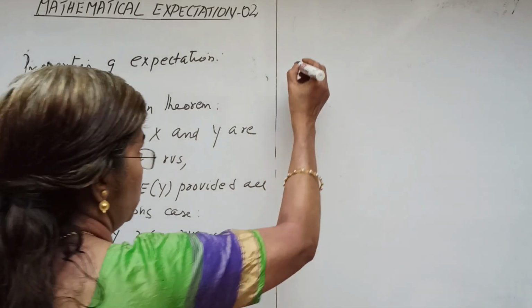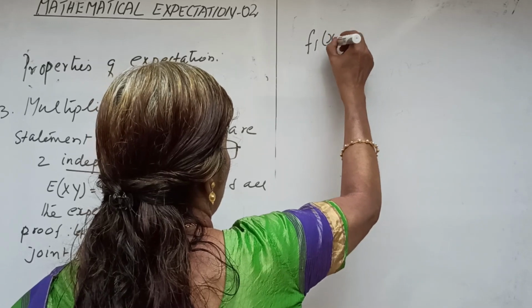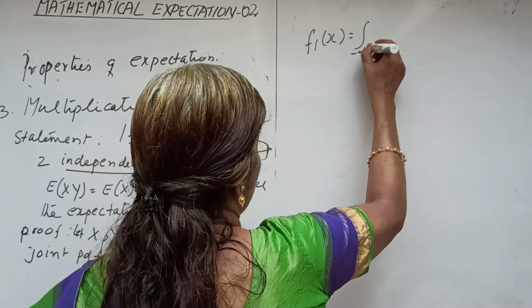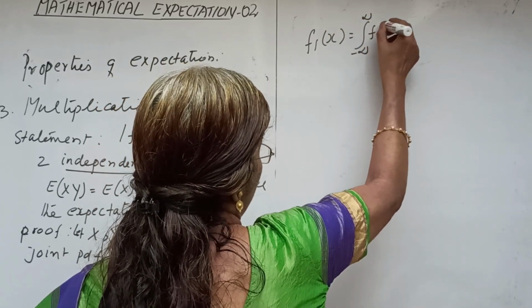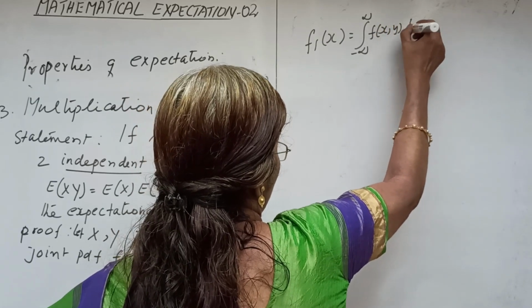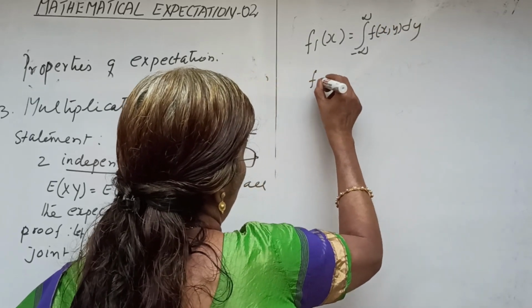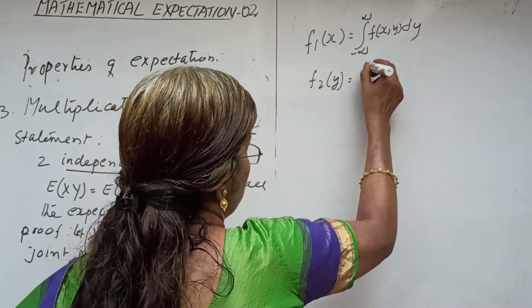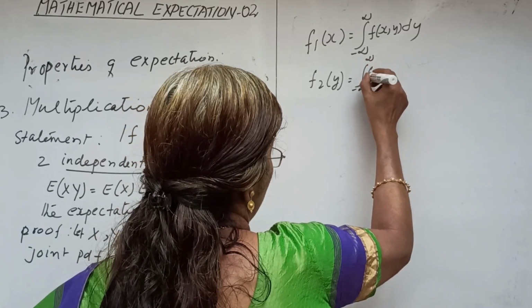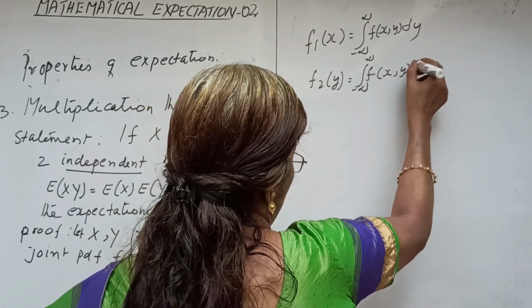Now we have the marginal distribution of x as f1 x equal to integral minus infinity to infinity f of x y dy, and f2 y equal to integral minus infinity to infinity f of x y dx.